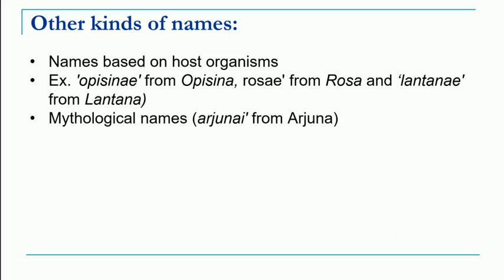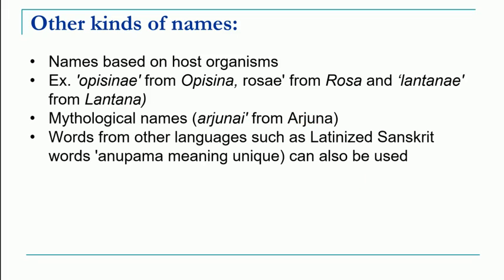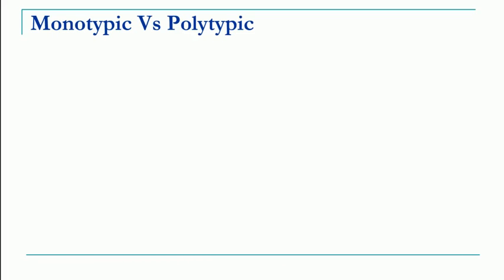Sometimes even mythological names can be assigned. For example, Arjuni from the name Arjuna. Sometimes even words from other languages such as Latinized Sanskrit words can also be used. So the Sanskrit word Anupama, meaning unique, can also sometimes be used for naming organisms, or has been used previously. Okay, so these are the different types of names which can be assigned for nomenclature.